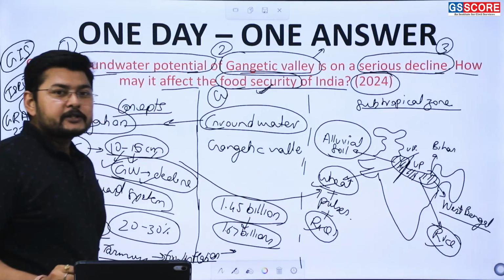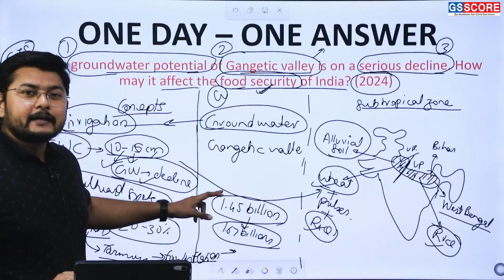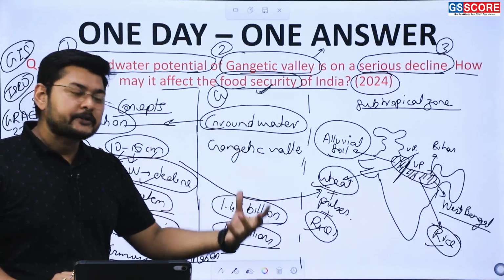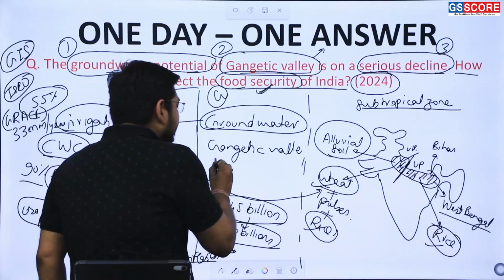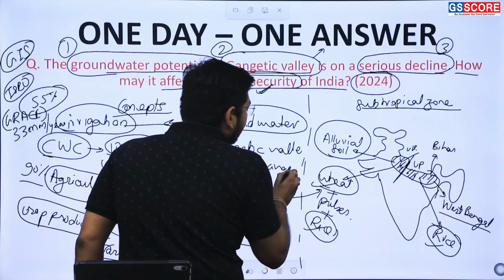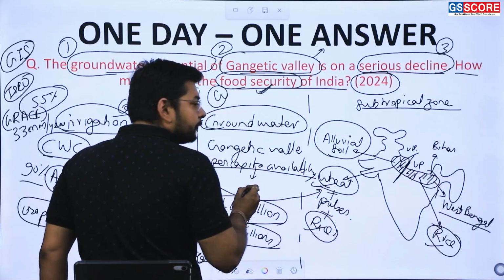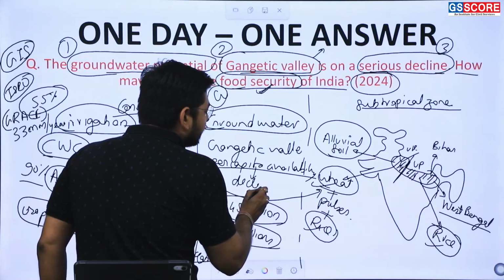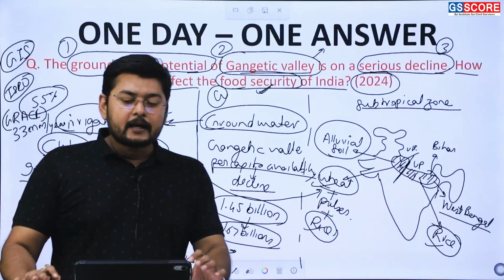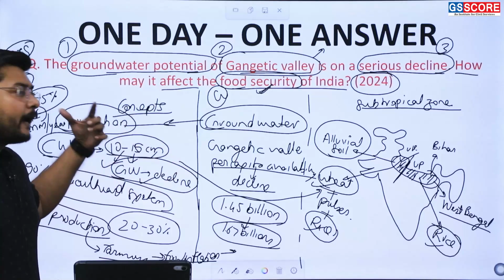With the increase in population and the decline in food production, the per capita availability of food will decline in the future. So these are the basic highlights, the basic concepts we need to highlight in the question.